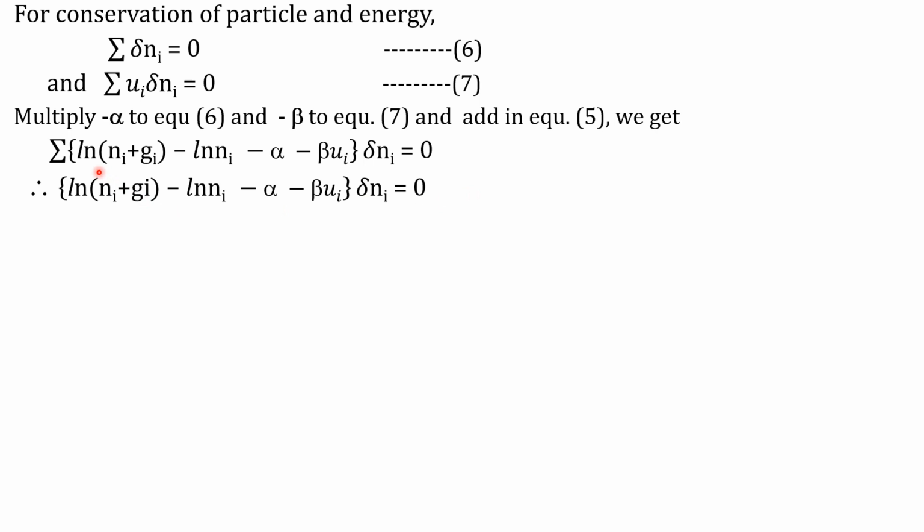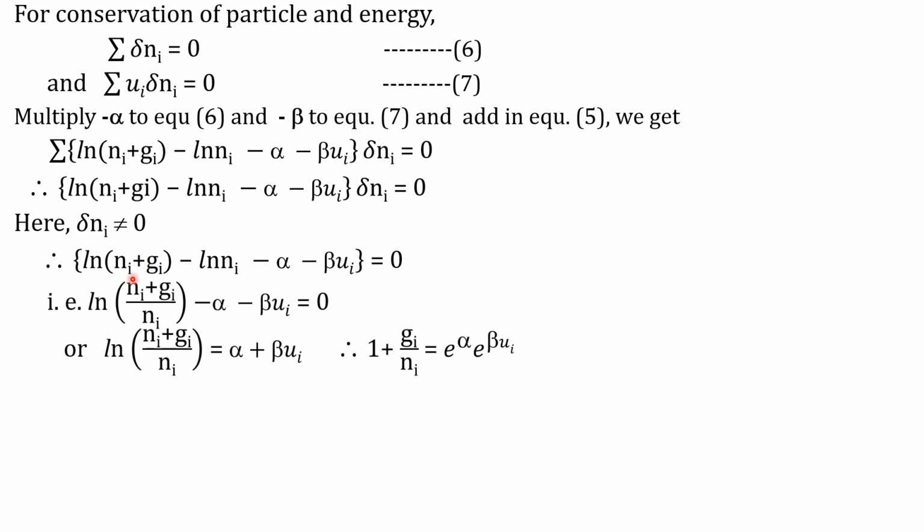Simplify it again. The summation sign cancels on the other side. Therefore, the bracketed term becomes only log (Ni plus Gi) minus log Ni minus alpha minus beta Ui, times delta Ni equal to 0. In that, either delta Ni equal to 0 or the bracketed term equal to 0, but delta Ni is never 0, hence the bracketed term must be equal to 0.